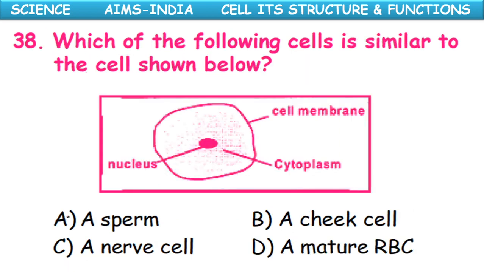Which of the following cells is similar to the cell shown below? Here the figure shows a cell with the cell membrane, cytoplasm and nucleus. A sperm, a cheek cell, a nerve cell, a mature RBC. Actually it's a very simple structure. So it is similar to a cheek cell.